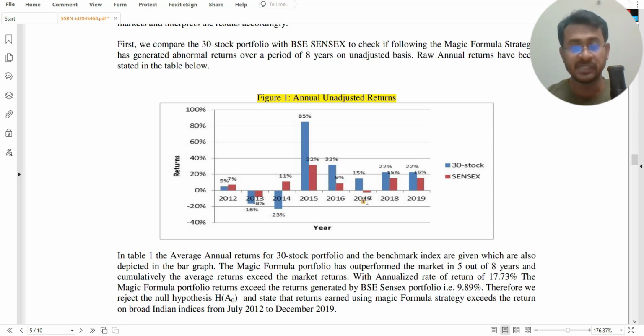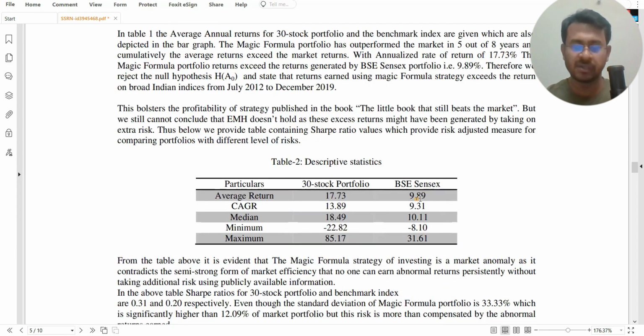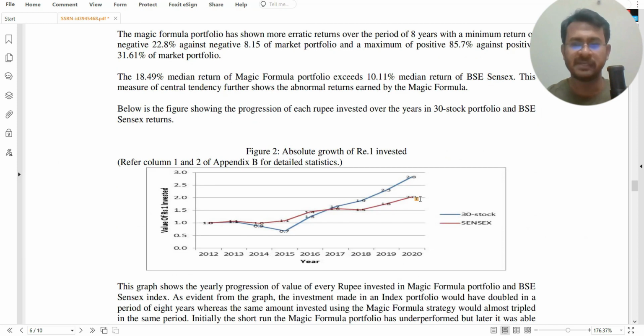Now 2017 also the magic formula outperformed. 2018 also it is outperforming, and 2019 also we see that the magic formula outperformed the Sensex. So out of these 8 years, we see 3 years of underperformance and 5 years of overperformance. So we can see, on a CAGR basis for the overall 8 years, the magic formula in the Indian stock market outperformed the Sensex, which is good to see because it has been done in India.